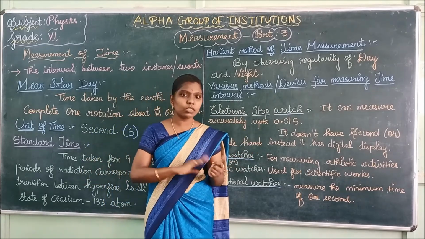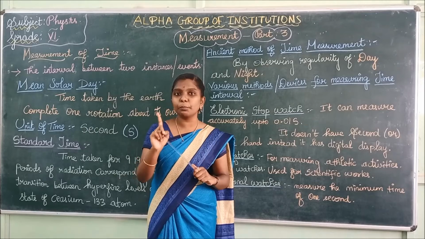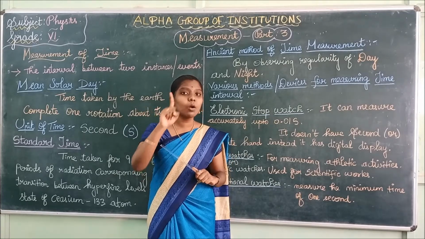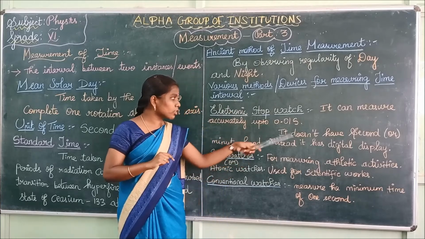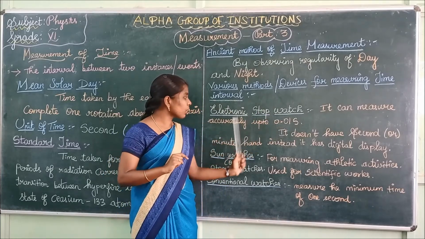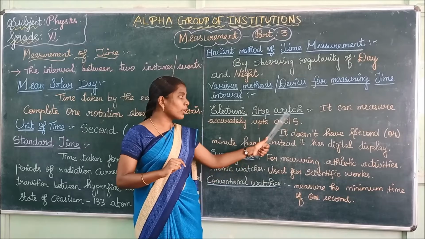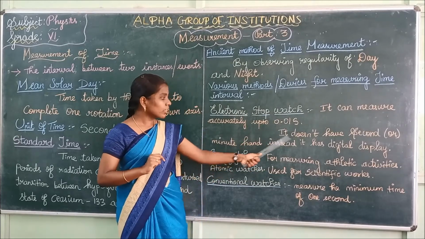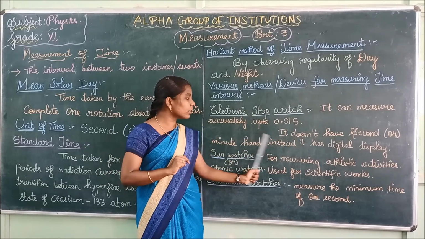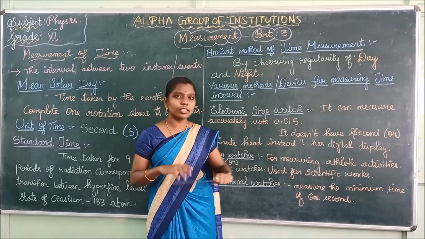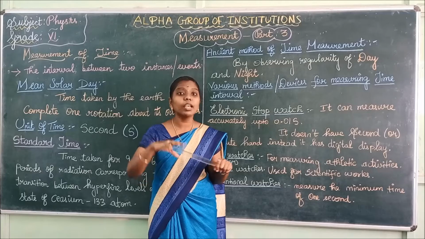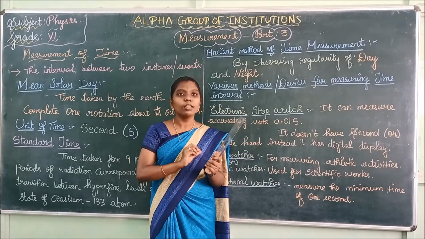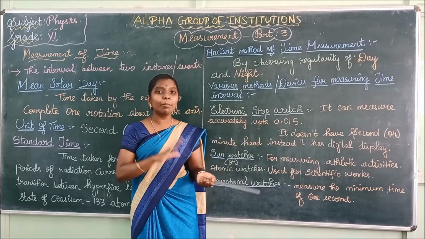In our wristwatches and clocks, we can measure only up to 1 second, but in these electronic stopwatches, we can measure accurately up to 0.01 second. Just that much accuracy. It does not have a second or minute hand. Instead, it has a digital display. A digital display is nothing but numbers. The numbers will be visible in the watch. The time will be in number format.